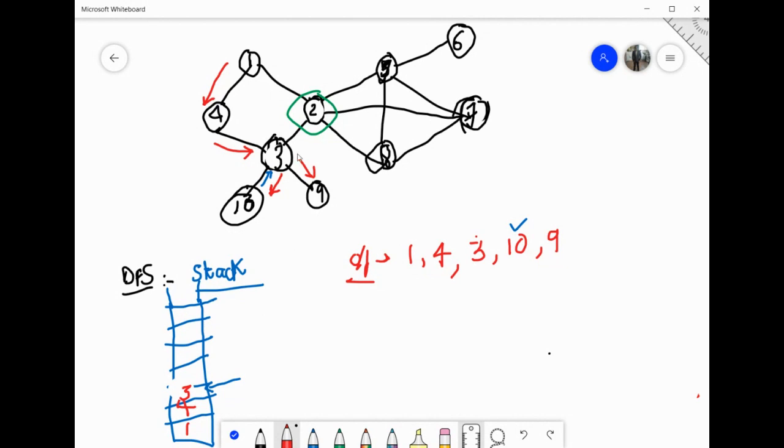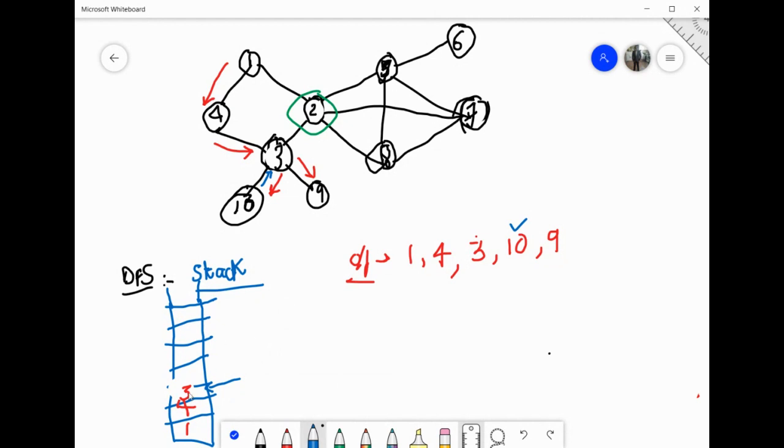कि जब 9 explore करके वापस आएंगे, we should remember that we have to explore 3 again. 3 को याद रखने के लिए फिर से stack में push करेंगे. So now I am at 9. Okay. So again you have to explore 9. But as I can see, 9 is completely explored. So you have to go back.